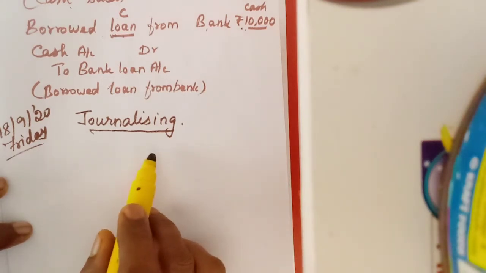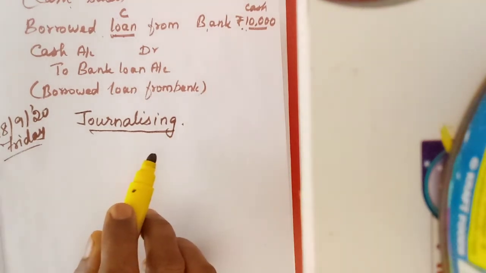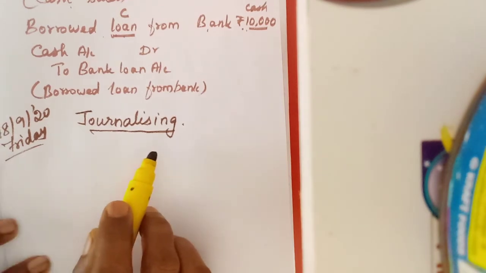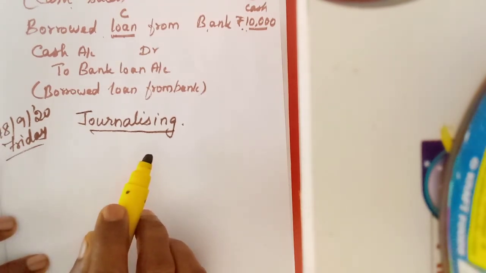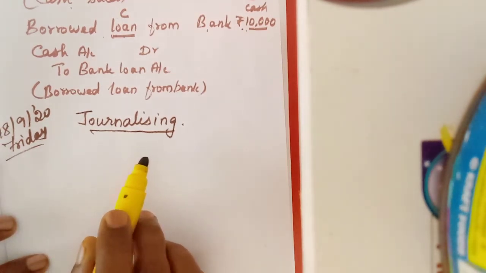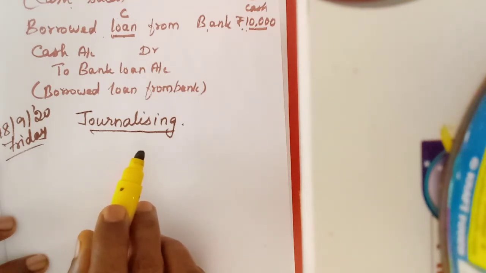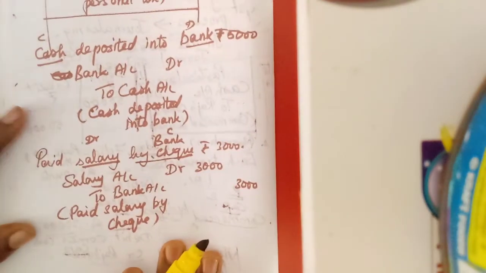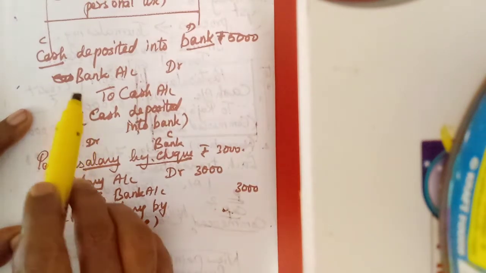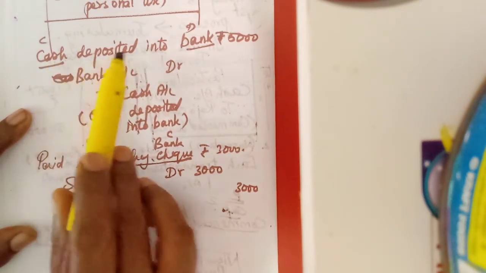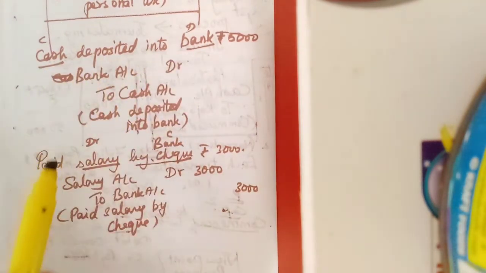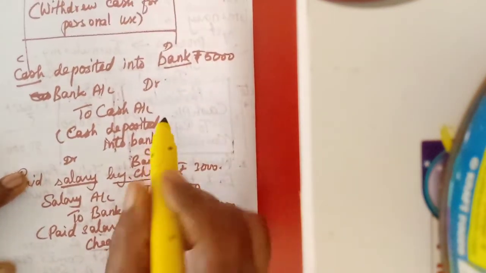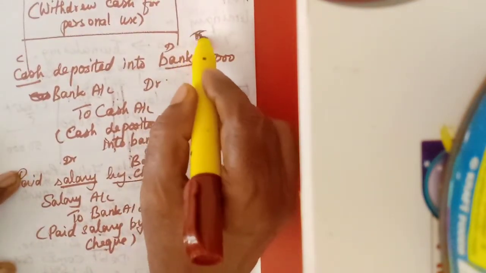We are learning journalizing in accountancy now, isn't it? But we have not completed yesterday's portion. We have seen many examples of how to prepare journal entries for different transactions. Some of them, as a recap, we will see once again from yesterday. For cash deposited into bank, this is the transaction.